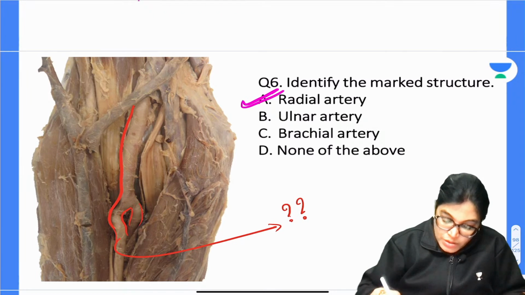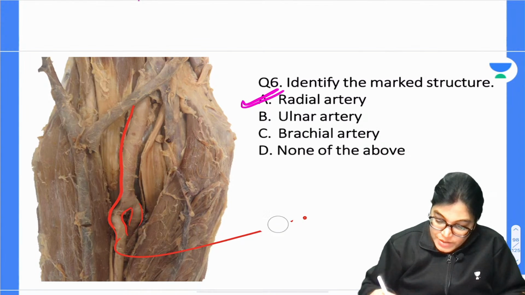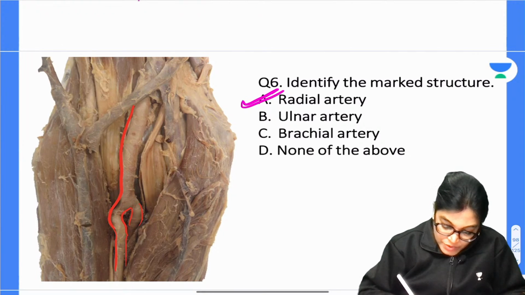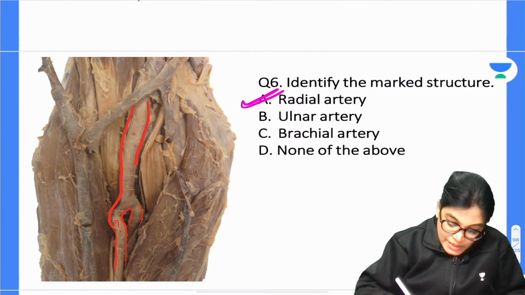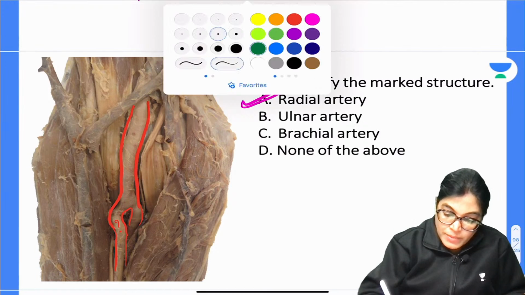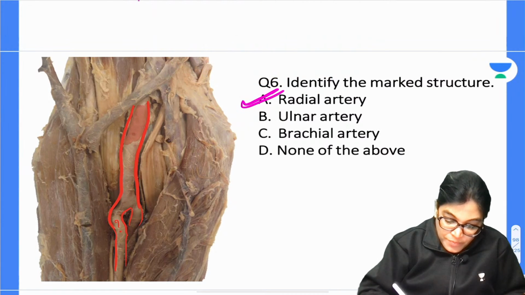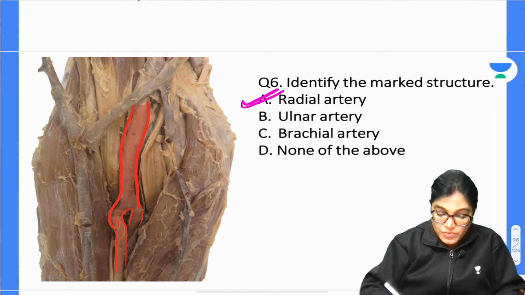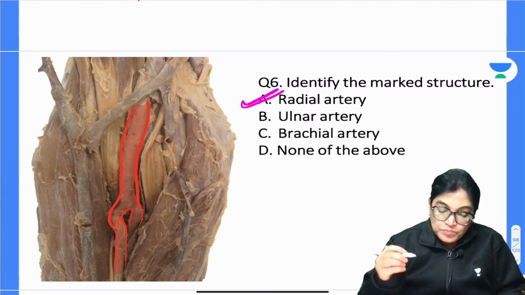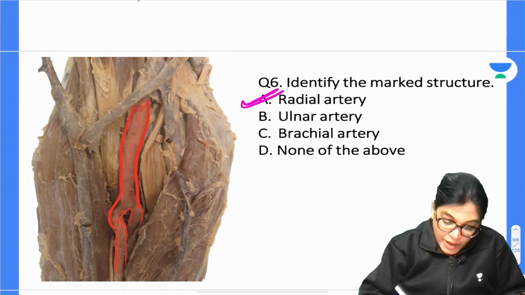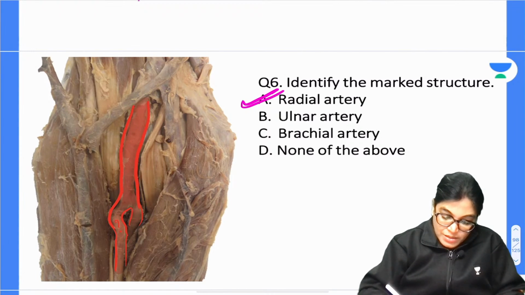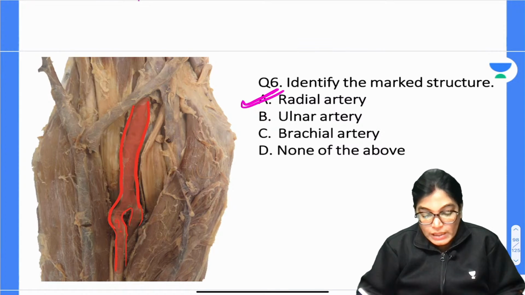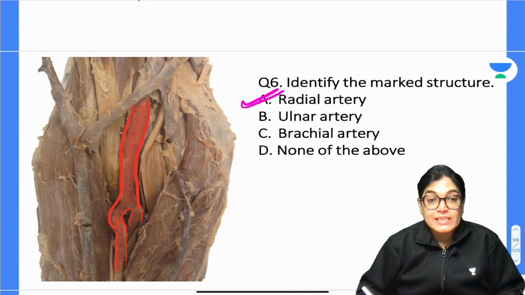So this was the artery which has been marked, the question mark artery. This is exactly the brachial artery, my dear aspirants, which can be identified by the texture, and we are also seeing this artery dividing into two branches. Firstly we have to identify the medial and lateral sides in this cubital region, by seeing the muscle tendon and the artery.